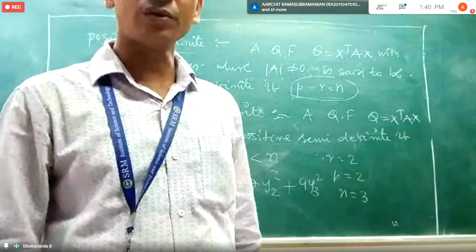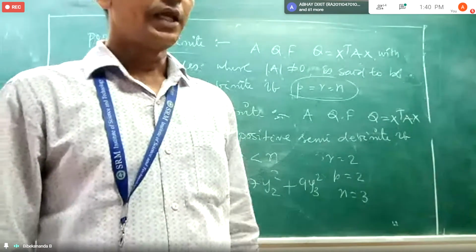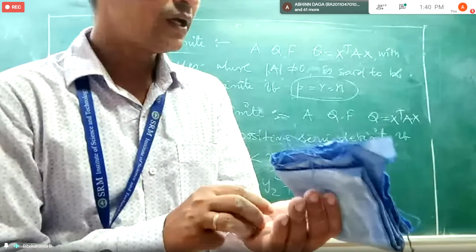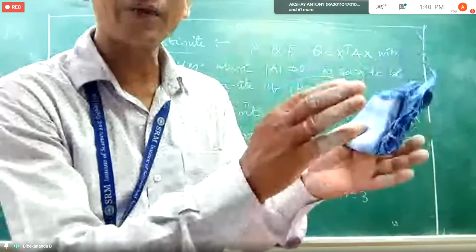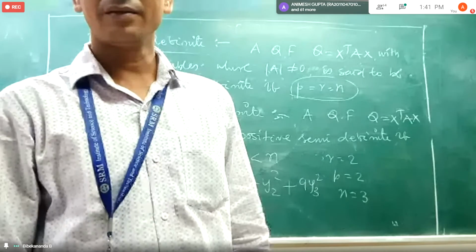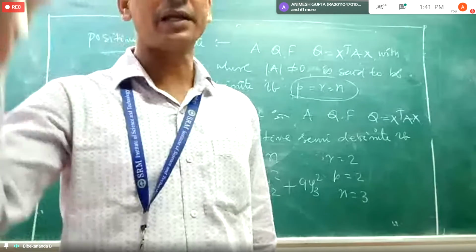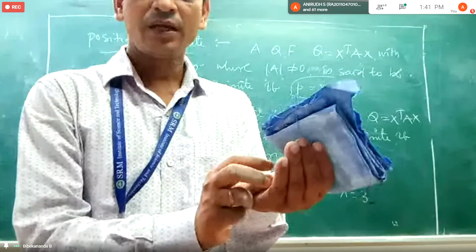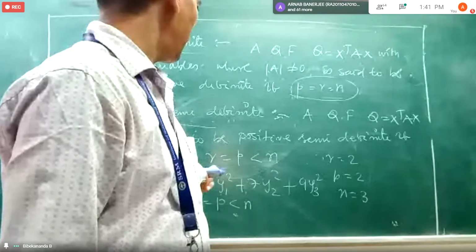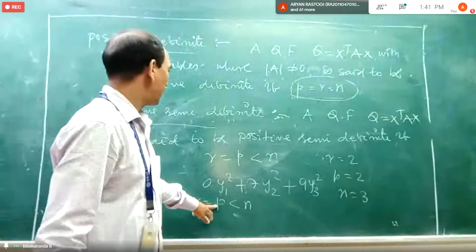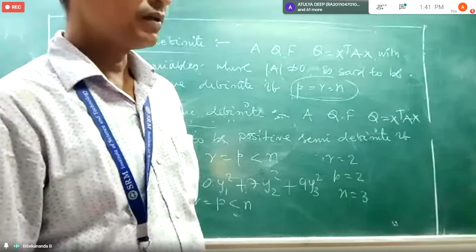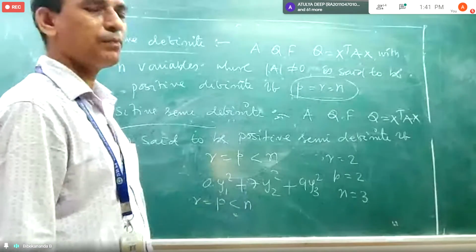Everybody understood? Yes, sir. If one of the eigenvalues is 0 and the other eigenvalues are positive, then there itself you can say that whatever quadratic form you have will be positive semi-definite. From there also you can have an idea. If one eigenvalue is 0 and the other eigenvalues are positive, then you can say from there itself it is positive semi-definite.